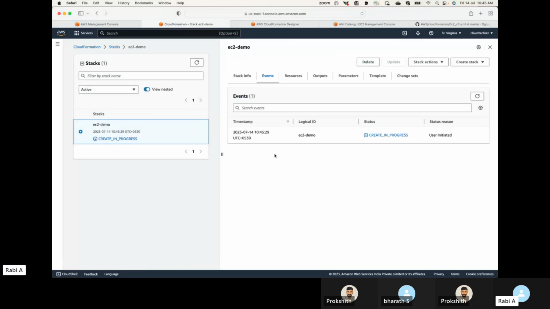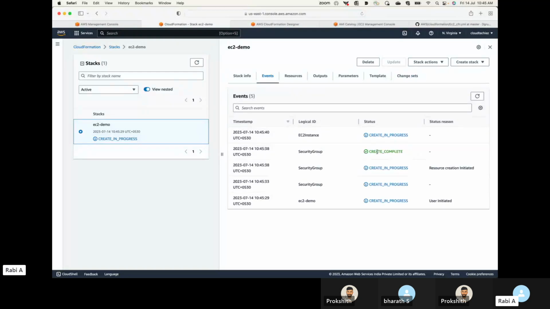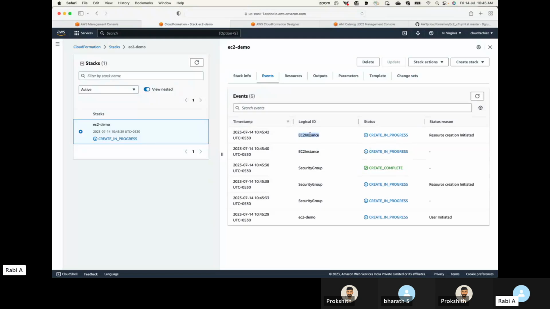The moment you submit, this will start creating the resources. It will start executing the code that we have written and start creating the resources for us. Here you can refresh and you should be able to see security group create complete. That means your security group has been created. Let me refresh this once again. Now you can see this is launching the EC2 instance for me.